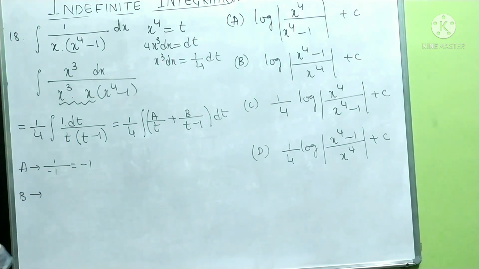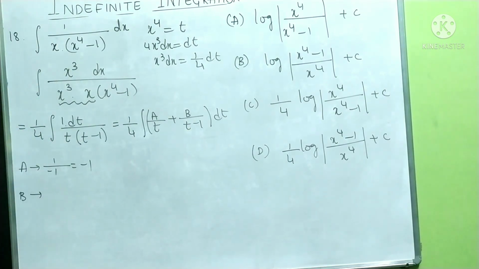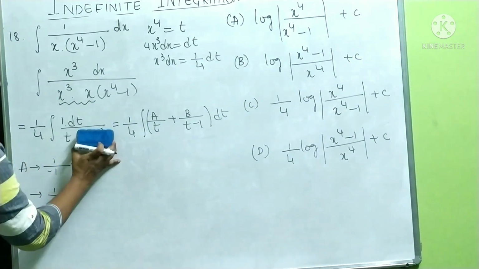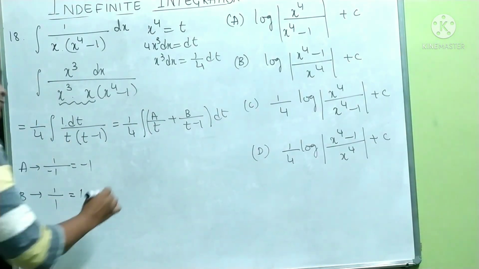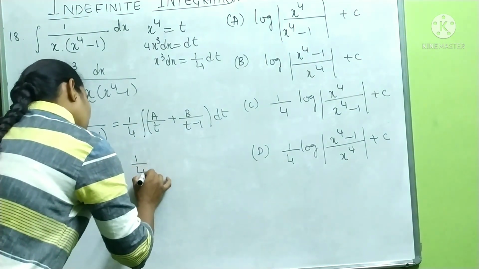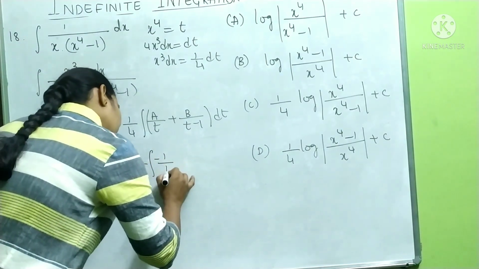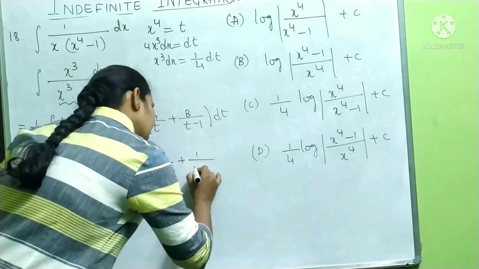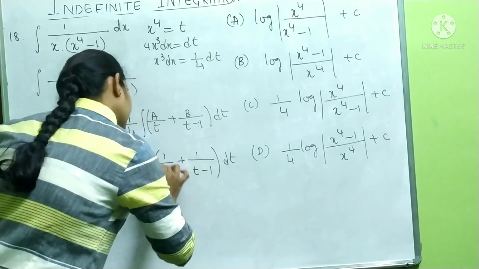To find b, t minus 1 is equal to 0, t is equal to 1. Put t is equal to 1, so it is 1 by 1. Don't substitute here, only here. So this is equal to 1. So this is equal to 1 by 4 integration, minus 1 by t plus b value is 1 by t minus 1 into dt.